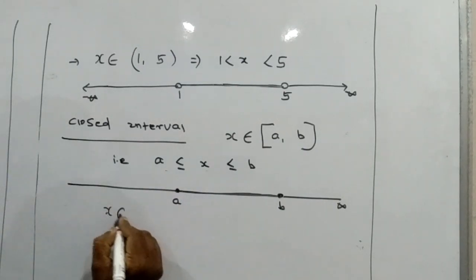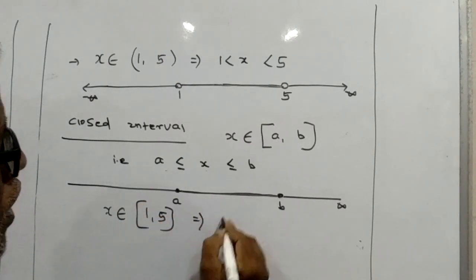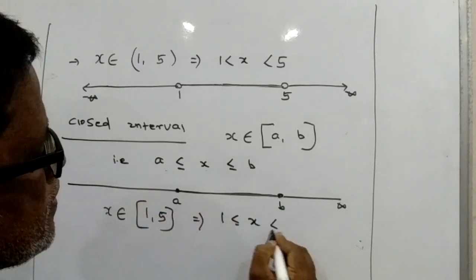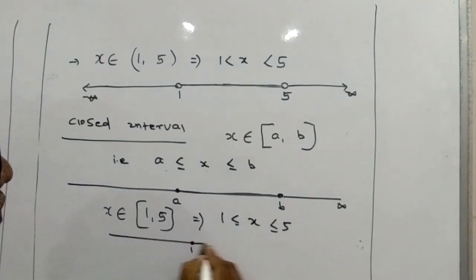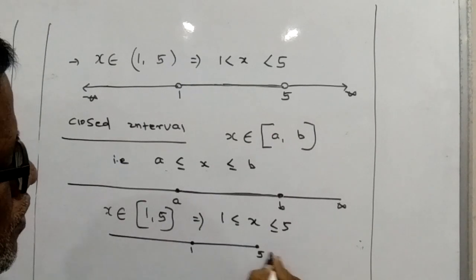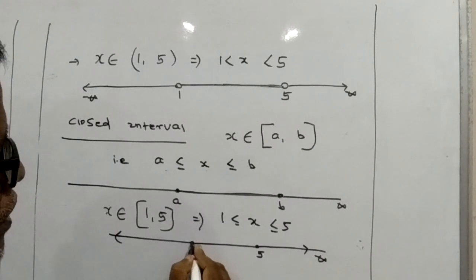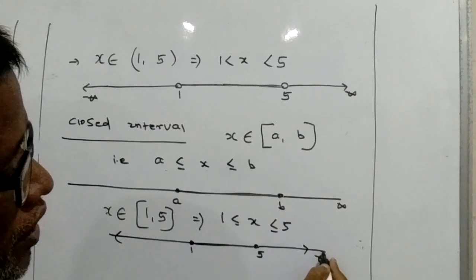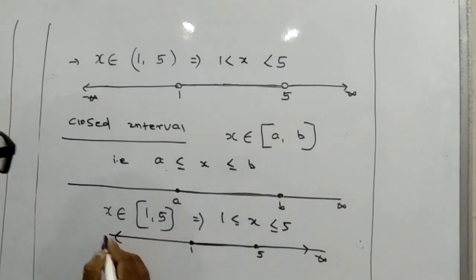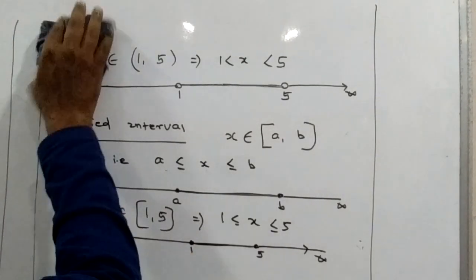If I take x belongs to closed interval 1 5, this means 1 is less than or equal to x less than or equal to 5. Geometrically we can write this as 1, this 5, and this is infinity, and here it is minus infinity. Infinity cannot be placed on the number line. Infinity has no position on the number line, and also minus infinity has no position. So here x belongs to closed interval 1 5.